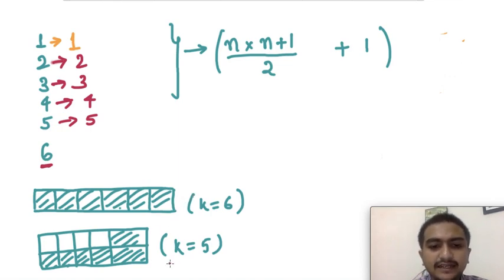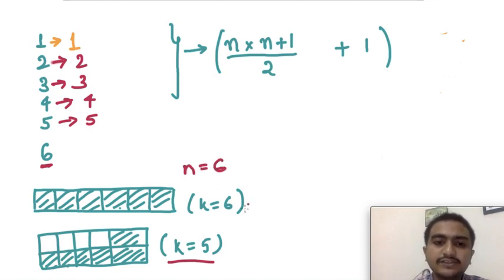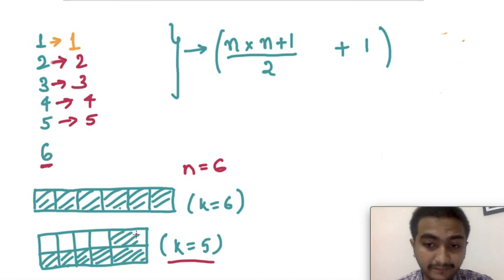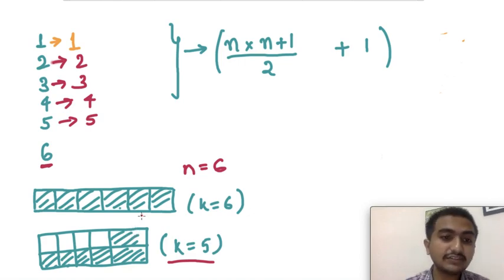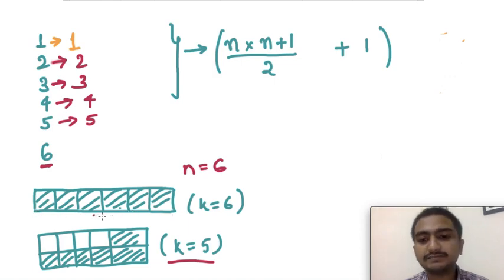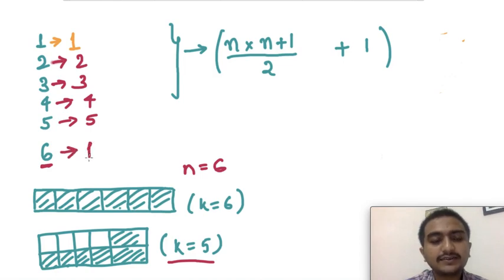Suppose for k equal to 5 and n equal to 6, then for k equal to 5 you can paint it in 5 different ways. You can start from the first block, second block, third block, fourth block or fifth block. But what is the case of k equal to 6? Then you have only one possible way to fill it, that is just filling them horizontally. So for 6 you have only one way.